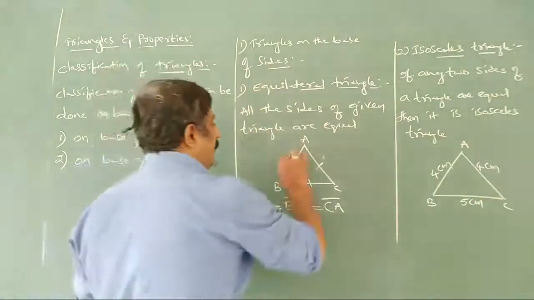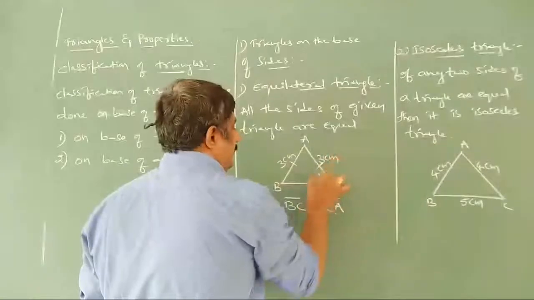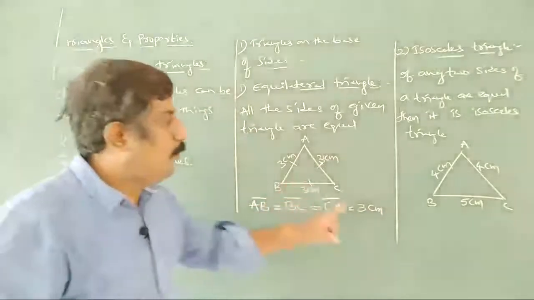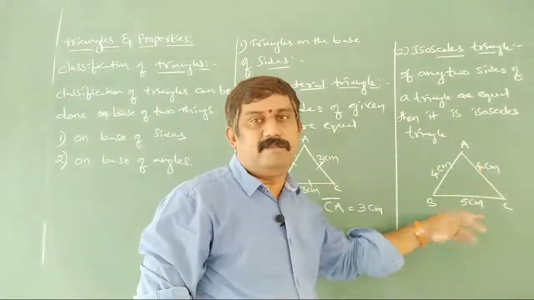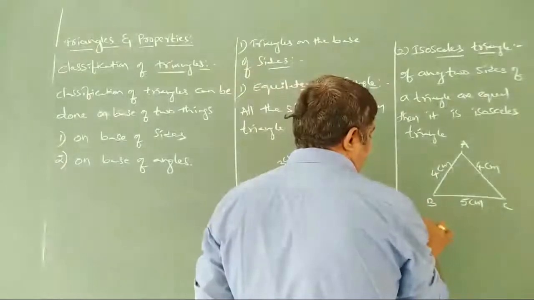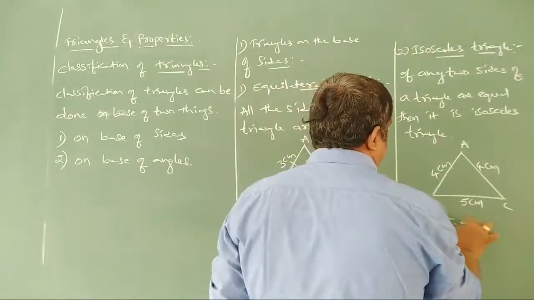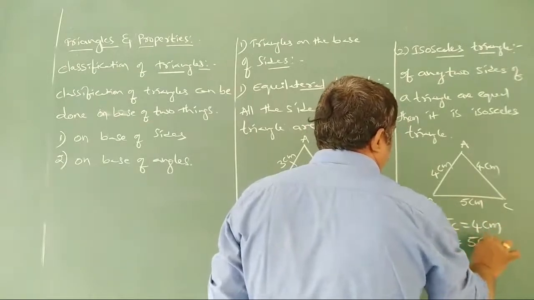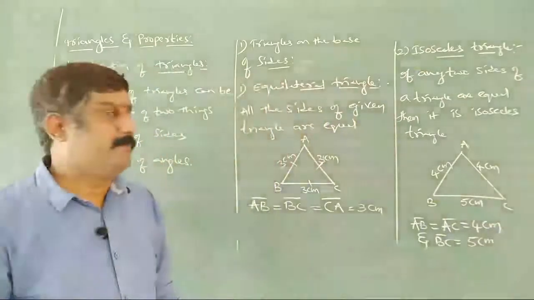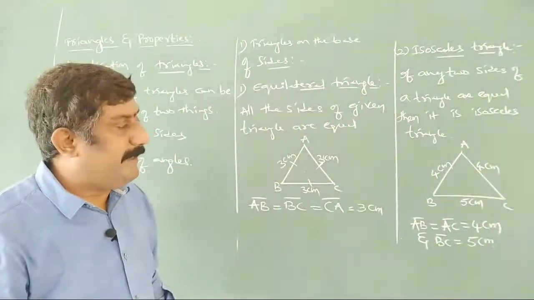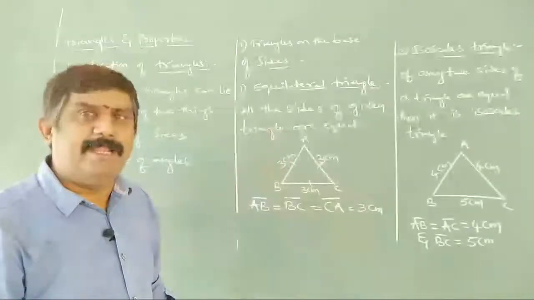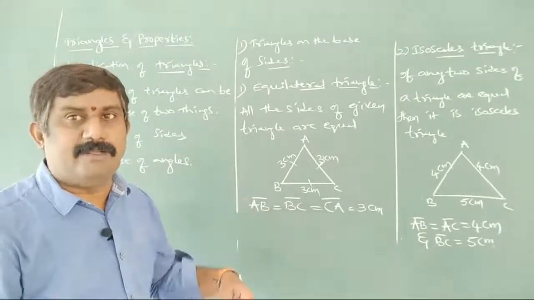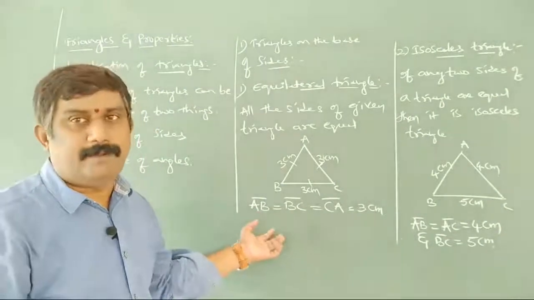And of course here, if all are equal, 3 centimeters, 3 centimeters, 3 centimeters, that is equilateral. But here only two sides are equal and another side is different. So AB is equal to AC is equal to 4 centimeters and BC is equal to 5 centimeters. So what is an isosceles triangle? Depending on sides, how many sides should be equal? Any two sides should be equal and the remaining third side will not be equal. If it is equal, what happens? Automatically it becomes an equilateral triangle.